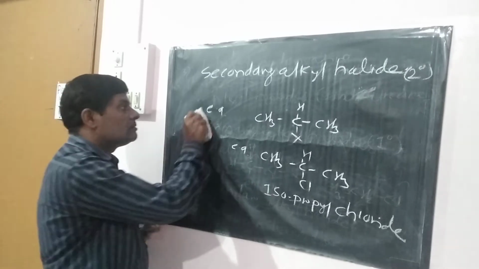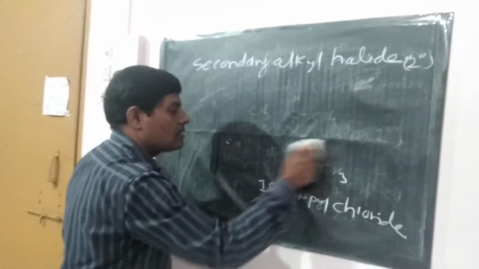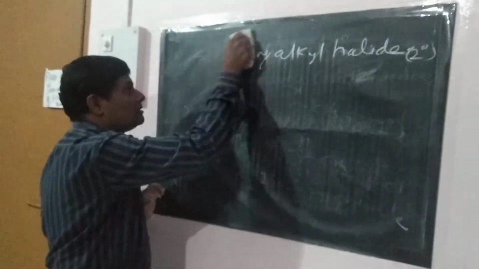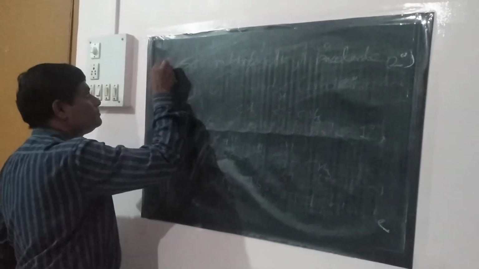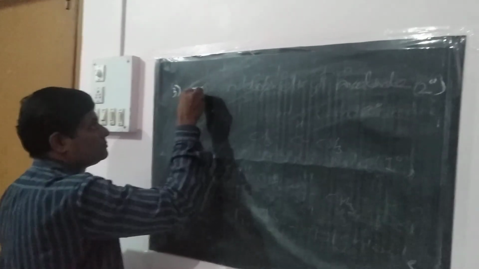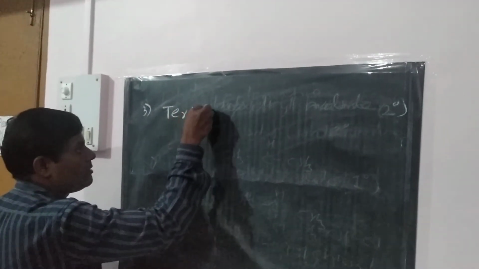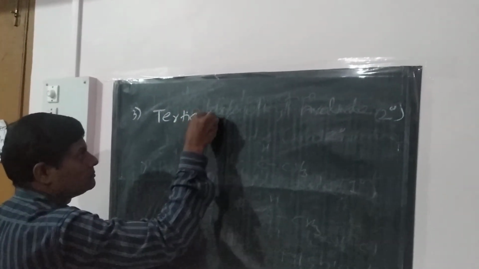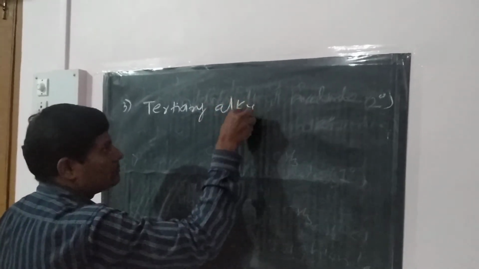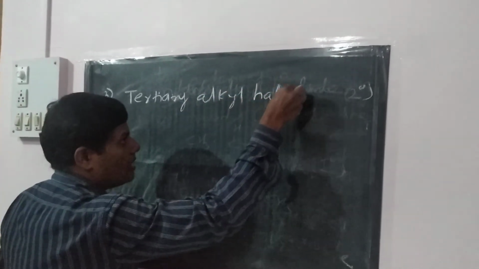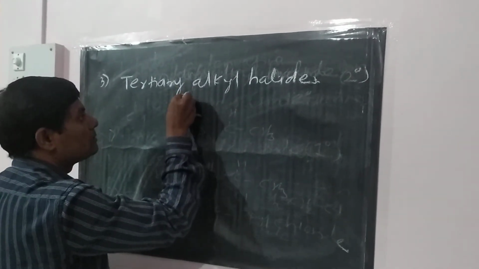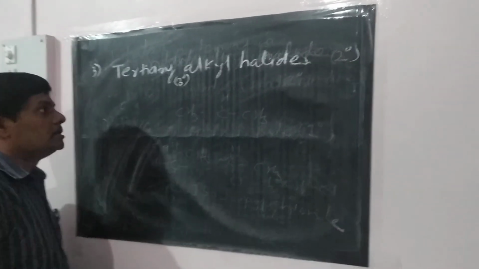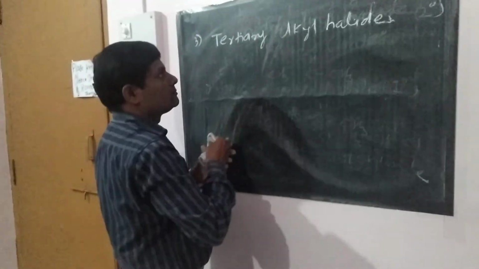And the third class is the tertiary alkyl halides, that is the third degree.